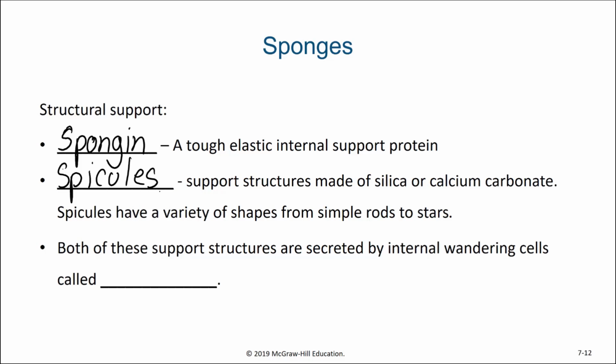And these spicules can either be made out of silica or calcium carbonate. Spicules come in a variety of shapes, from simple rods to star shapes. In fact, there are some that look exactly like the star of the Mercedes-Benz symbol. Now, both of these structures, the spongin and the spicules, are secreted by internal wandering cells called amoebocytes. And these amoebocytes can actually also become the other types of sponge cells as well.